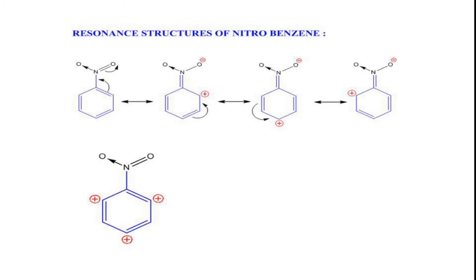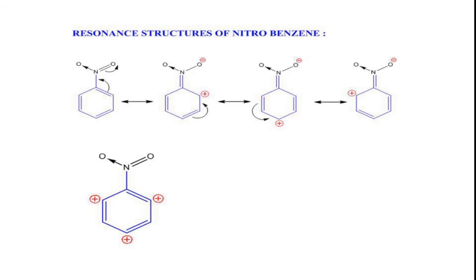With the result, the nitro group is firmly bonded to the ring. Therefore, it cannot be replaced by other groups. That means it is very inert towards substitution reactions, because of the double bond character which we see in the resonance structures.